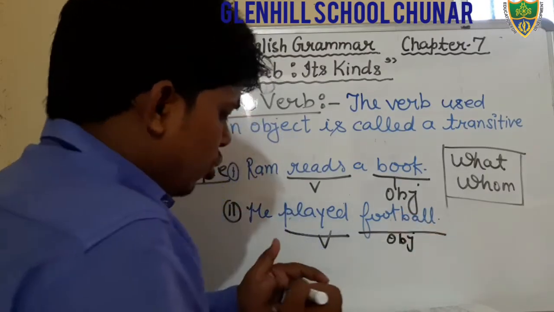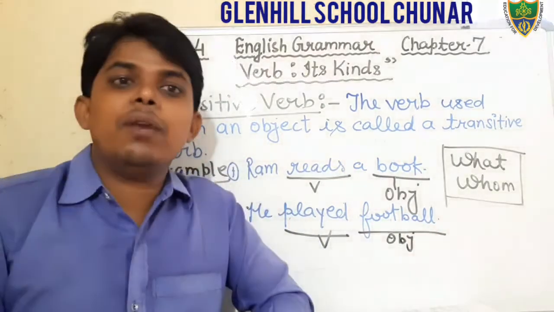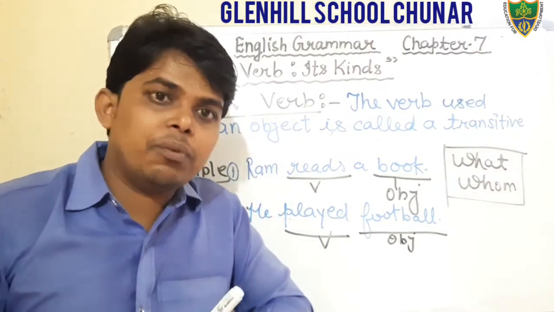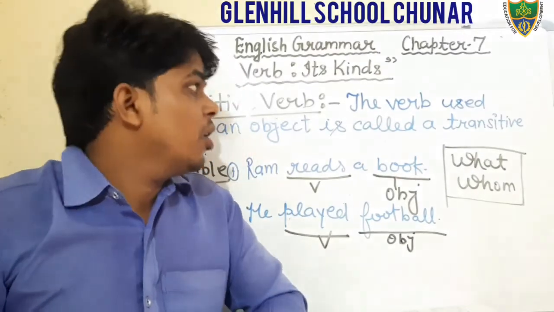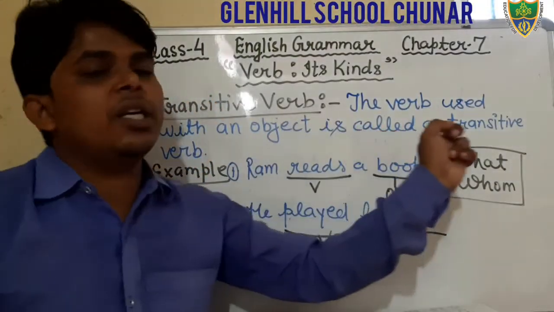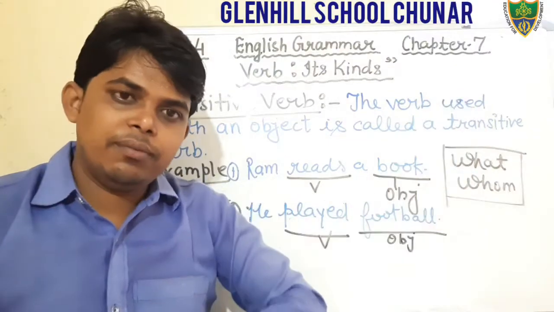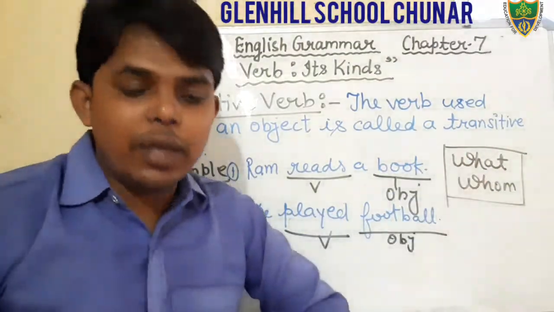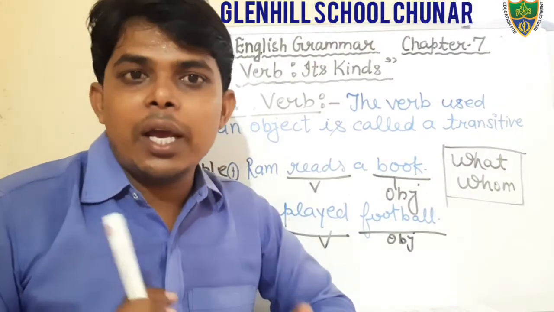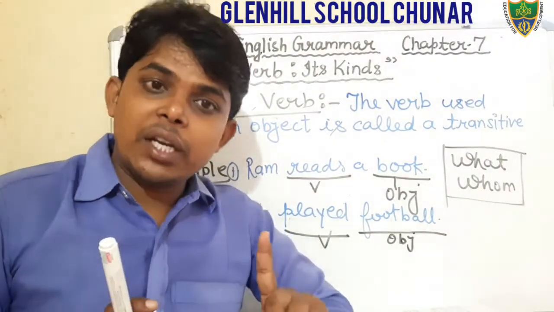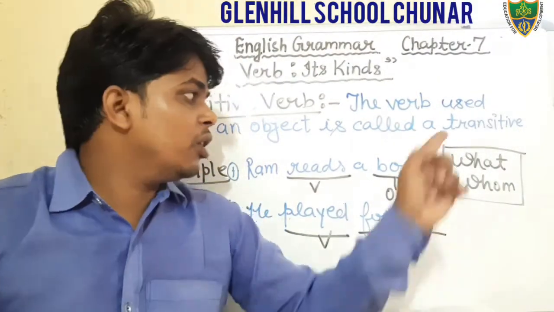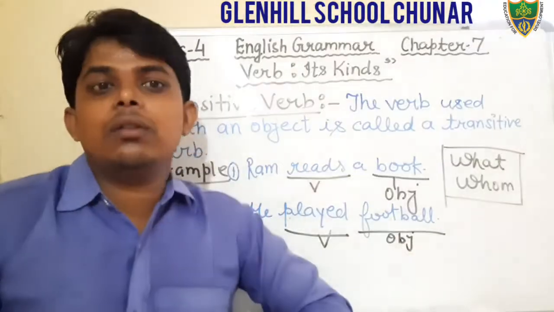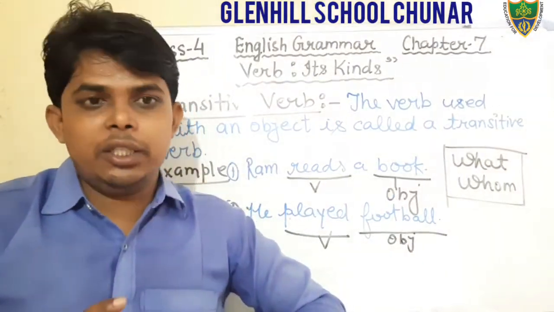Okay, students. On the basis of this example, we can say that the verb used with an object is called a transitive verb. And the trick you should keep in your mind is that if we ask the question with what and whom and we get an answer, then that would be transitive.